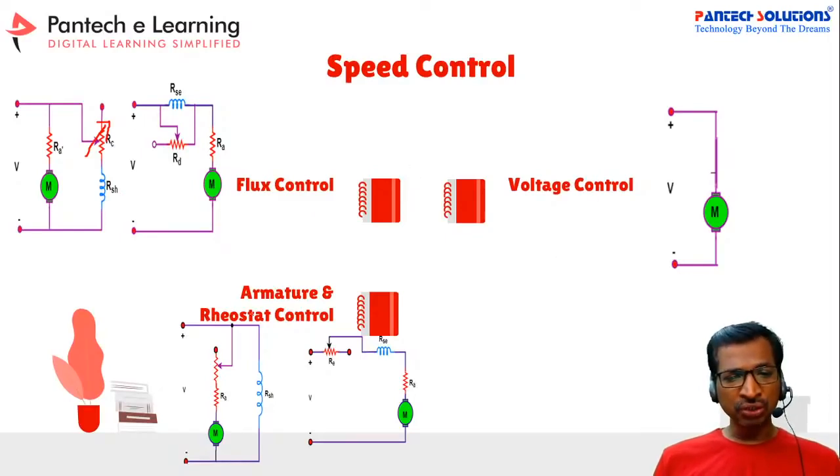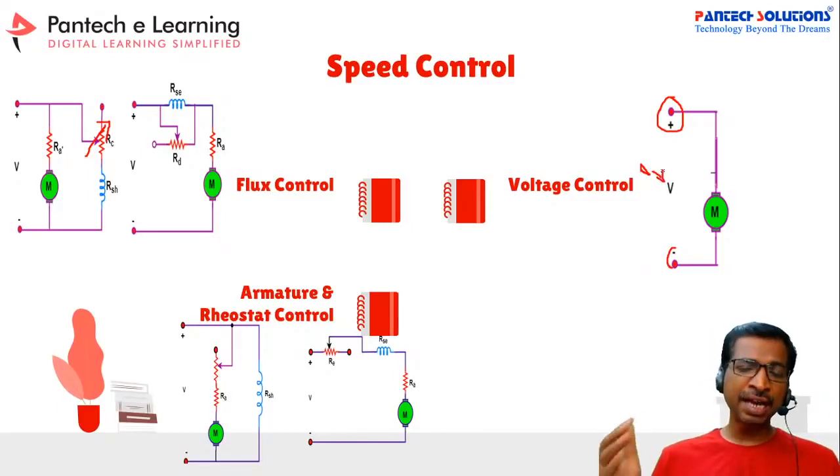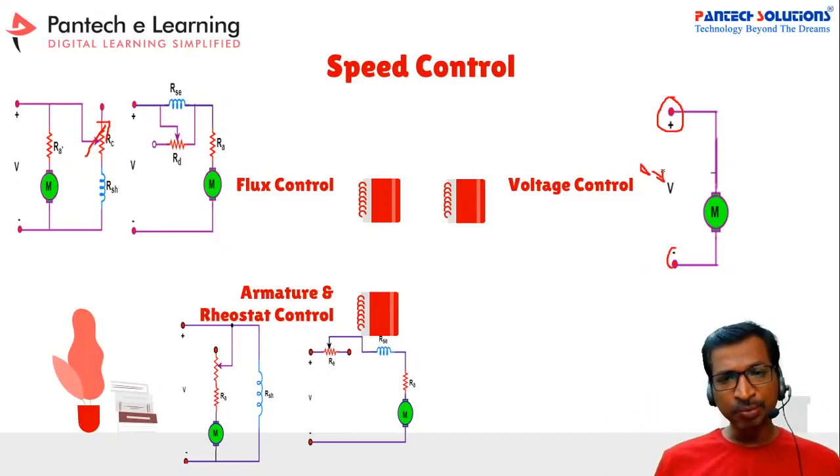Similarly for the armature rheostat, instead of the field, if you keep the rheostat on the armature side, then you get the armature rheostat method. Both methods need a variable rheostat. If you change the applied voltage from 0 to maximum, then we can get a variable output voltage. At the same time, if you vary the current, then you can vary the speed and the DC motor torque also.